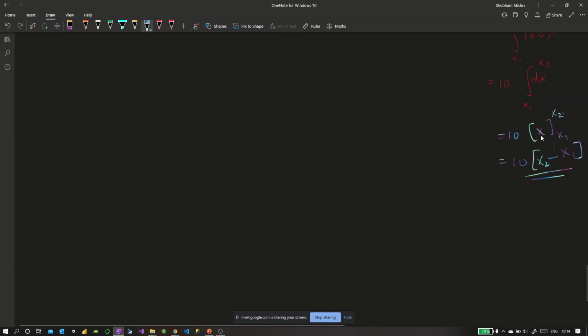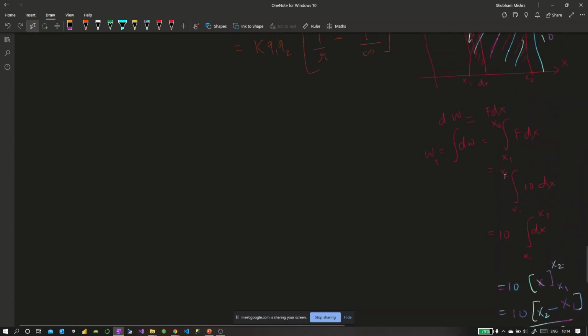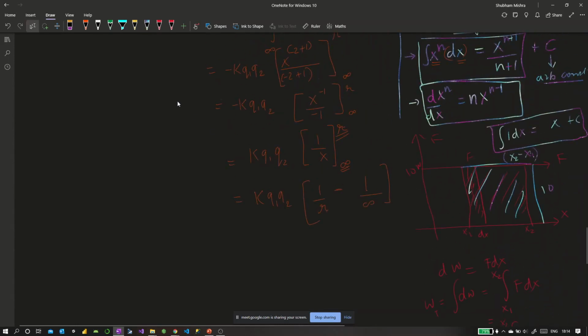This is called the integrand, what you get as a result of integration. Okay. So let's come back here. I think we have digressed a lot. So we had k, q1, and q2, and then we got the integration result as 1 by x. I applied the limits. I applied r first, which was the final limit, minus infinity, which was the initial limit, right? So far, so good. So we have k, q1, q2.